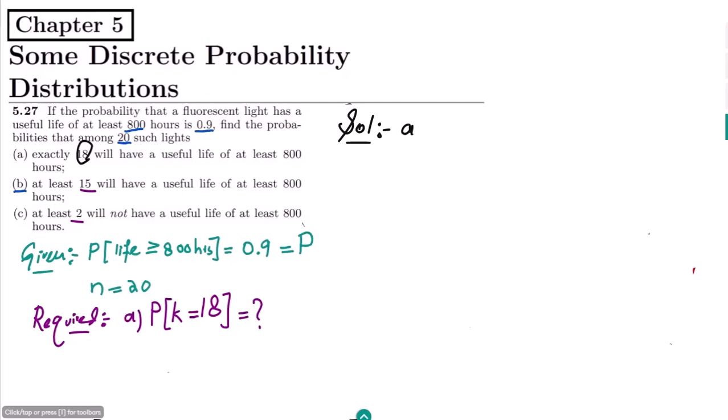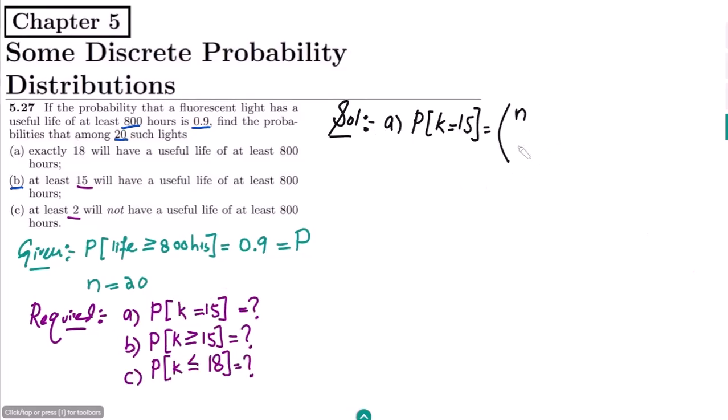In order to find it, we have to find the probability that k is equal to 18. We need to use the formula, which is here: n choose k, p raised to k, and also 1 minus p raised to n minus k.